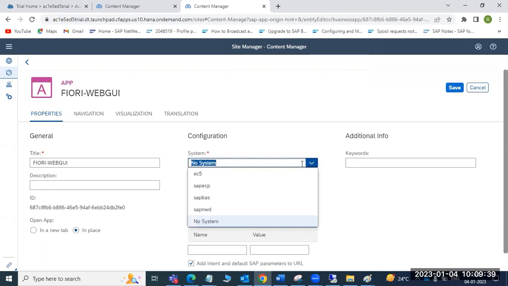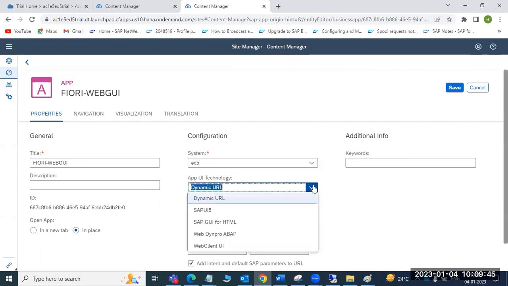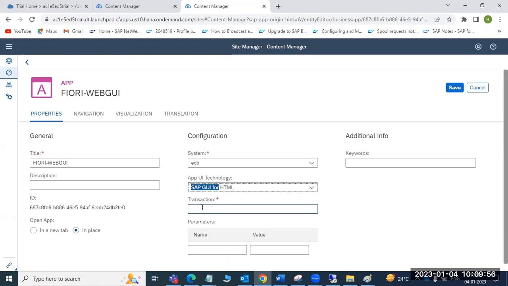What is the system you want to put? My EC5. Okay. So what is the URL? Suppose if you have the URL, you can hit. Yes. Okay, I'm with you. And give the SAP GUI. Suppose you have the GUI transaction codes, maybe SM50 transaction code you want to open dynamically. Here you can use it. Or if you want to open those to the home page, you can give it here. Then click on the save button.